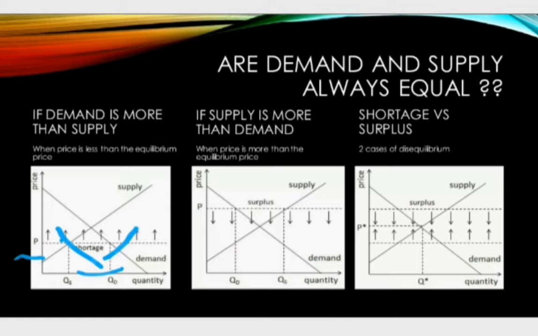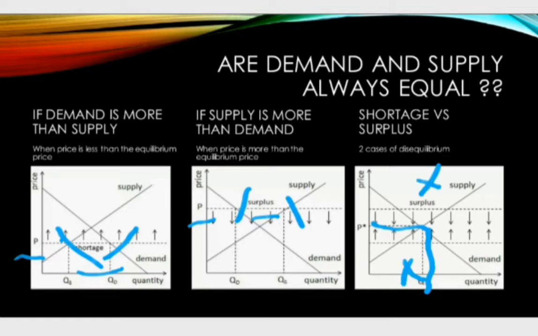On the other hand, if the current price in the market is more than the equilibrium price, then quantity supplied will exceed quantity demanded, leading to a surplus of that good in the market. Thus, equilibrium price is the price where demand and supply are equal, and at this price there is neither surplus nor shortage of the good.